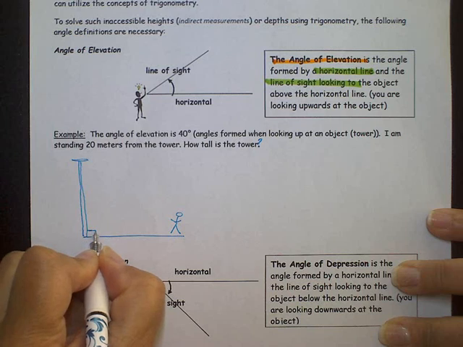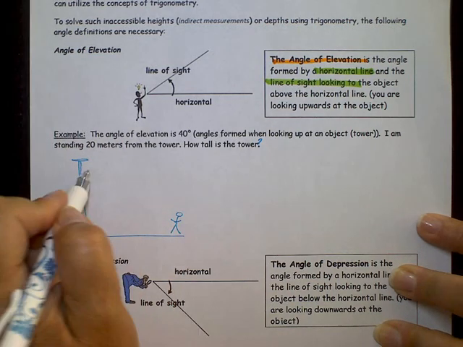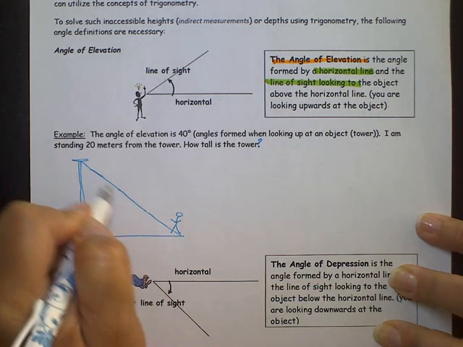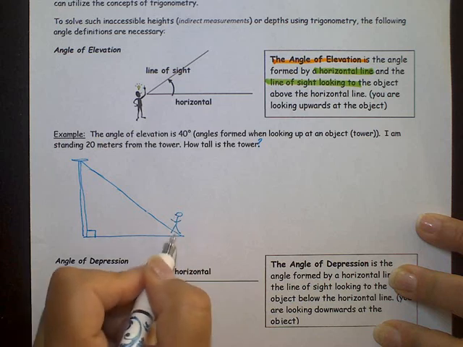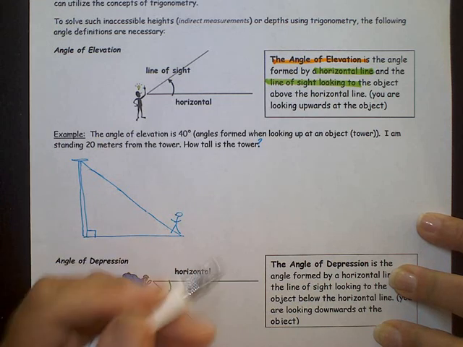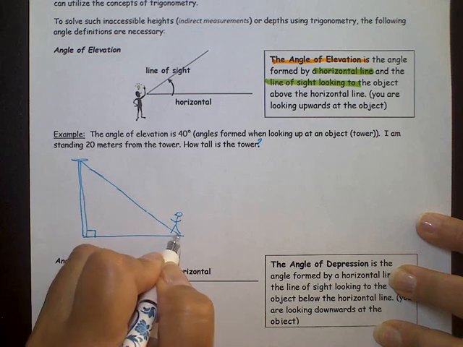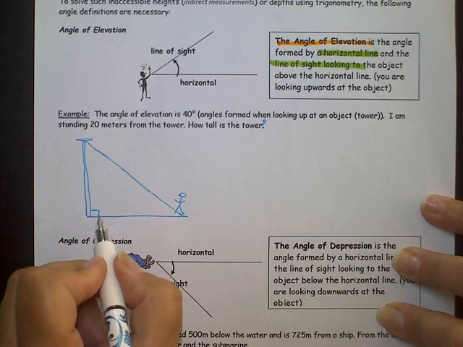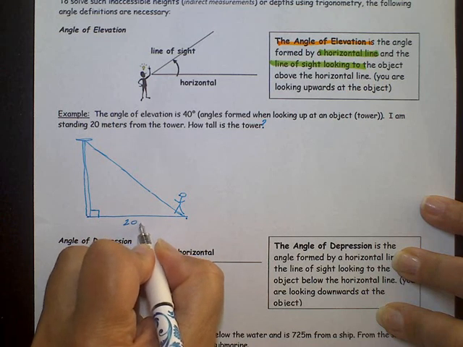And the angle there is going to be a right triangle that you're looking at. So we're going to just not worry about the height being up here at our eye, just for ease. Instead of having to add on the height of your eye, we're just going to take it from the ground. So the distance that I'm standing from where the tower is to where I'm standing is 20 meters.